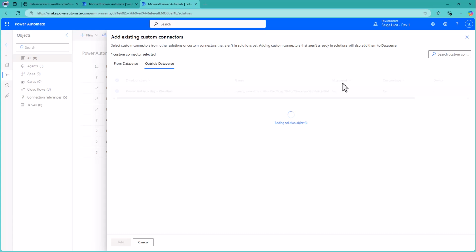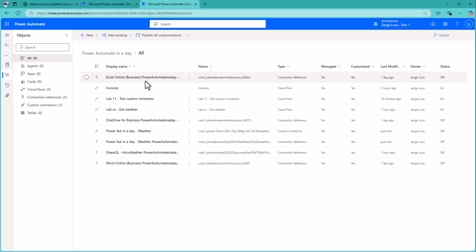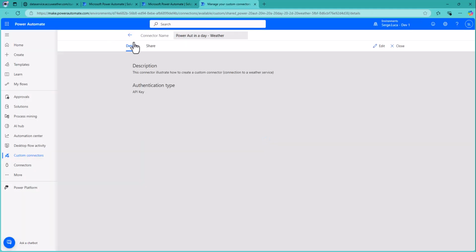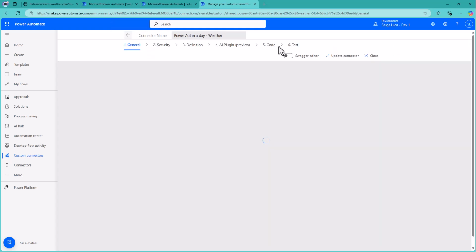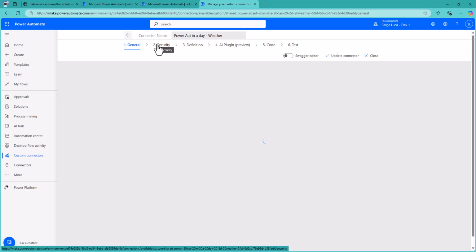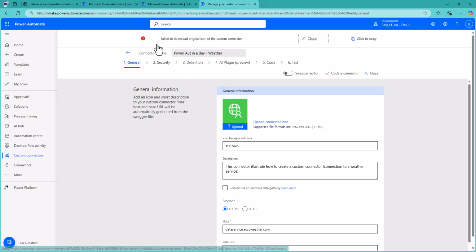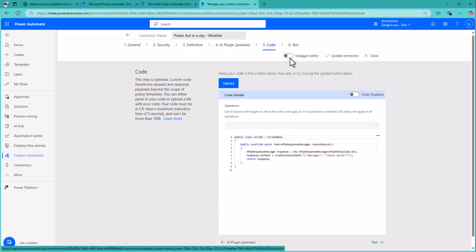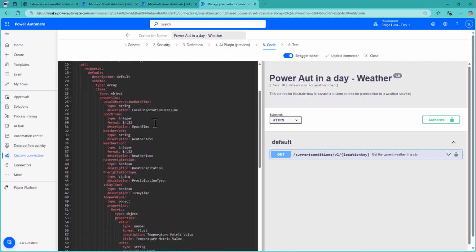Add, and our custom connector is there ready to be deployed. Okay, so it's there. I click and I can edit. Okay, so it looks fine. Swagger is there.